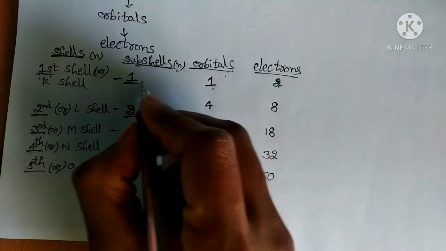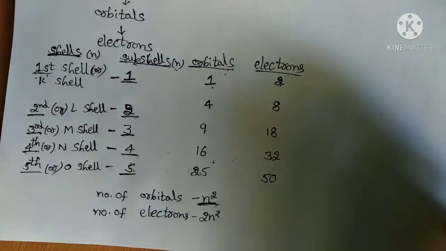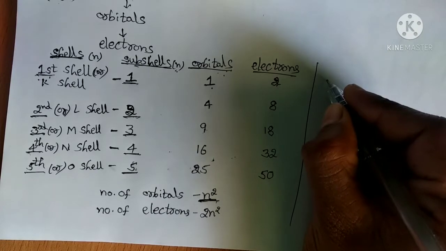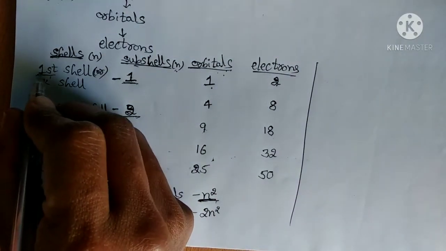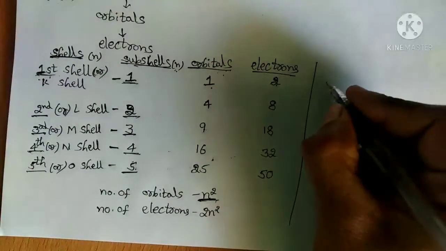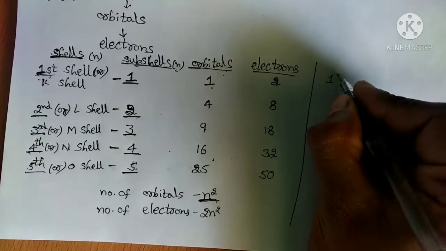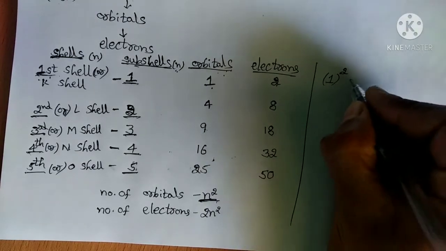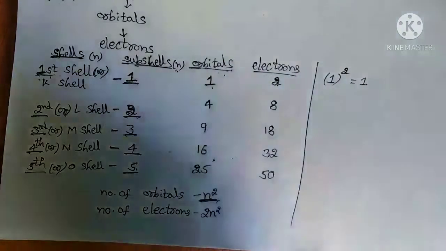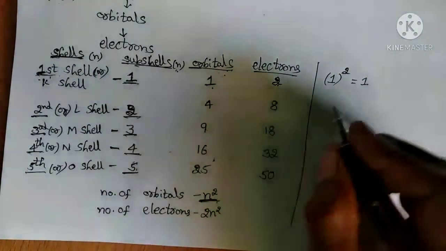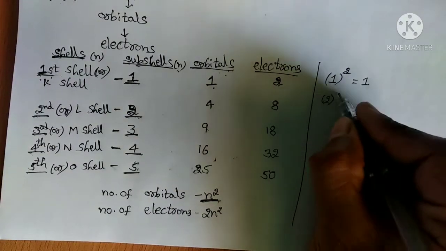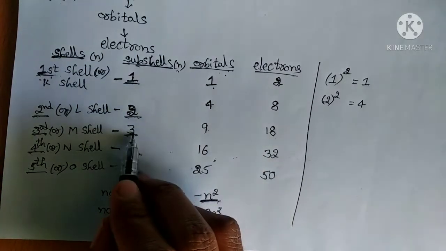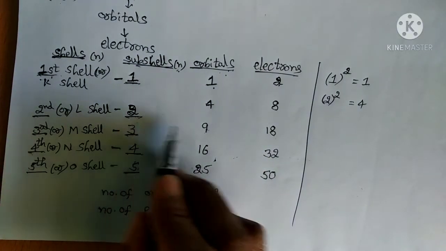The shell number is 1, so 1 square is 1. For the second shell, it is 2 square, which is 4. So again 4 orbitals. Next for 3, 3 square is 9.